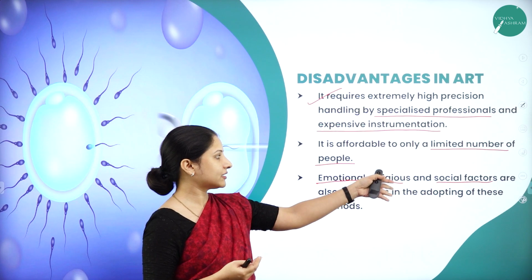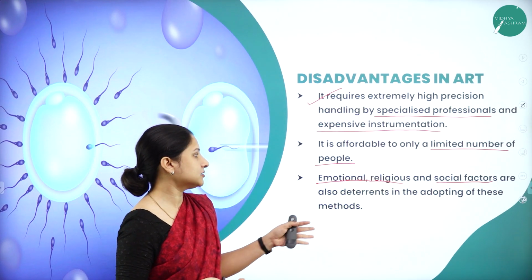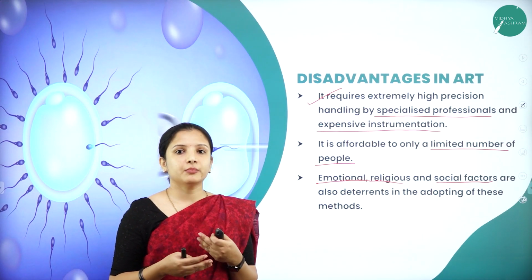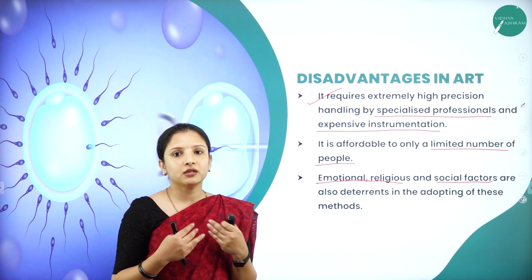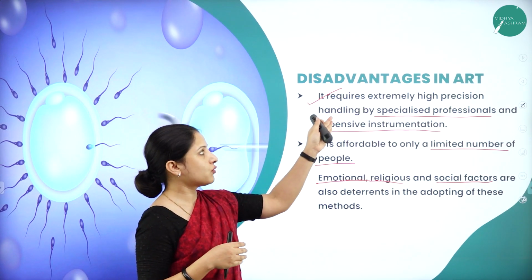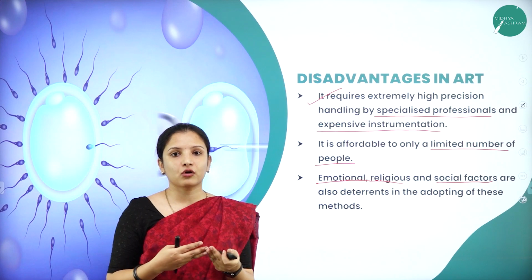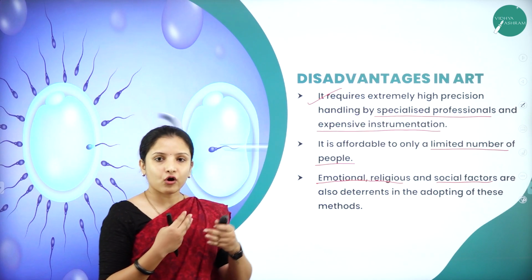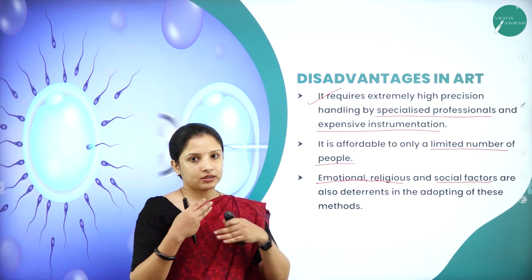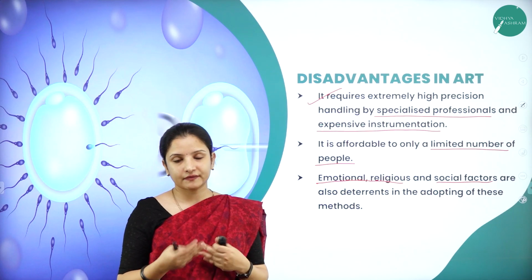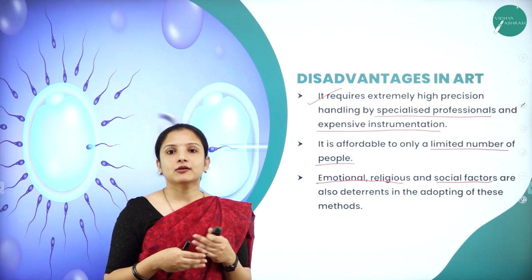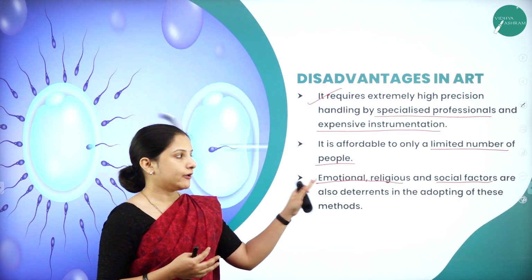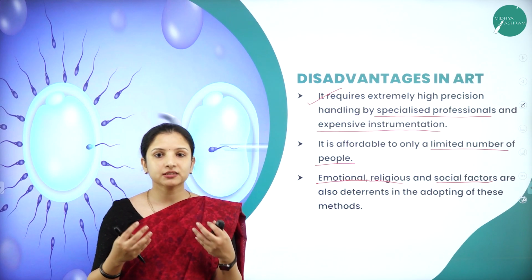So emotional, religious and various social factors are reasons why, if people are not able to have a child, they hinder themselves or take a step back from getting assisted reproductive technology procedures done. And sometimes, because of these disbeliefs, or in spite of going in for assisted reproductive technologies, if the couple is still not able to bear a child, then they can always adopt. So adoption is also one of the biggest factors.